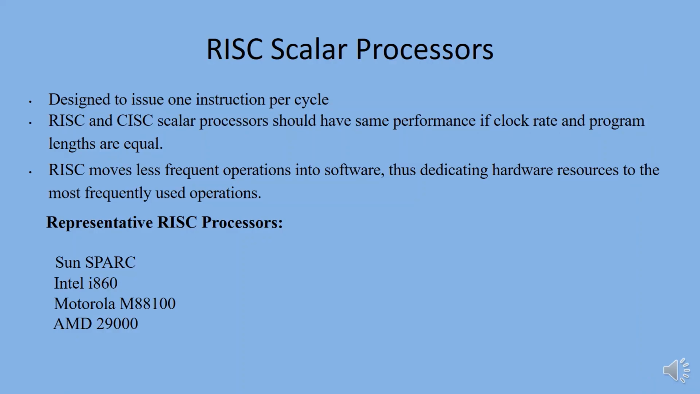RISC scalar processors are designed to issue one instruction per cycle. RISC and CISC scalar processors should have the same performance if clock rate and program lengths are equal. RISC moves less frequent operations into software, thus dedicating hardware resources to the most frequently used operations. Representative RISC processors: Sun SPARC, Intel i860, Motorola M88100, AMD 29000.